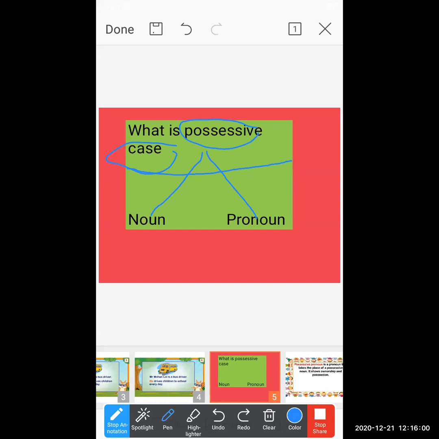For example, this is my book. This is Nita's book. This is her skirt. That dress is mine. So these types of sentences show the ownership. That's the reason this type of sentence is called possessive case, because it shows the ownership.